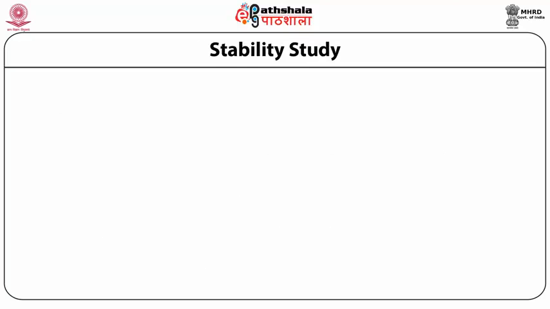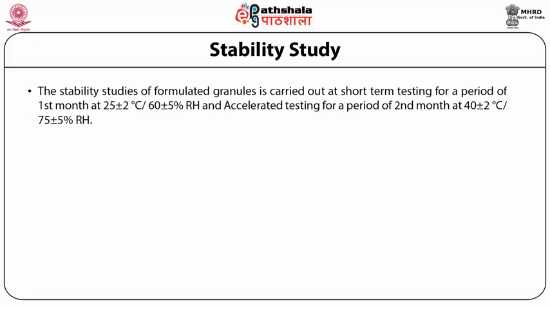Stability study. Stability study of formulated granules is carried out as a short-term test for a period of the first month at 25 plus minus 2 degrees centigrade and relative humidity 60 plus minus 5%, and for accelerated testing for a period of the second month, the temperature maintained is 40 plus minus 2 degrees centigrade at a relative humidity 75 plus minus 5%.